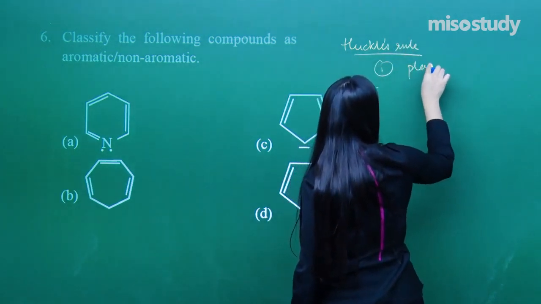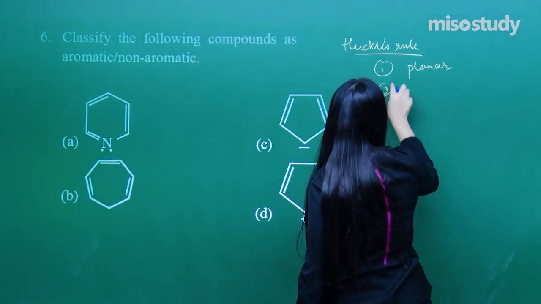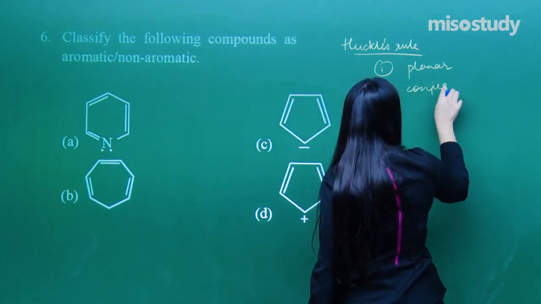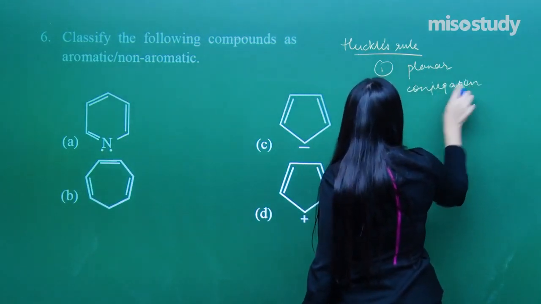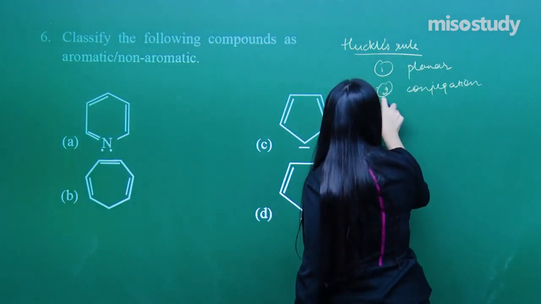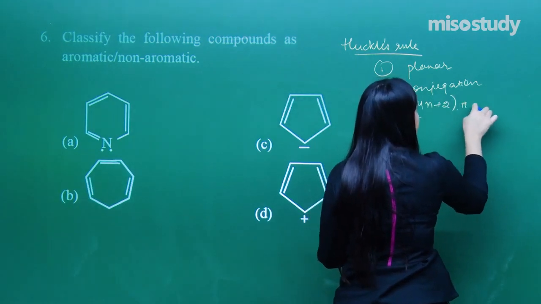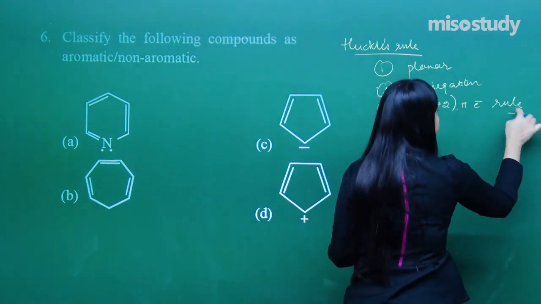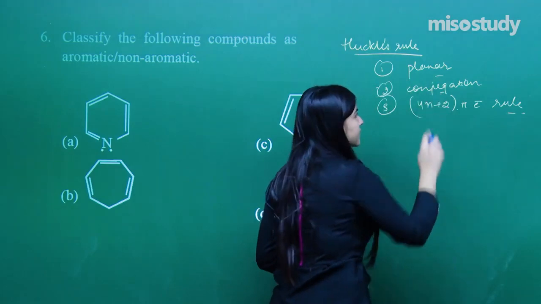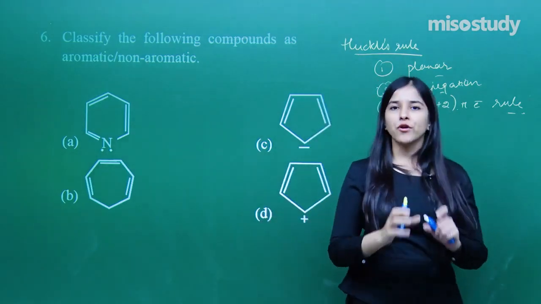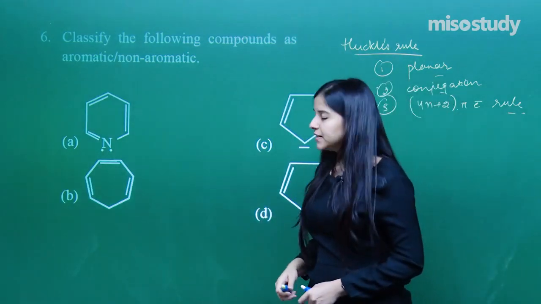The compound should be planar, should have conjugation, and should follow the 4n plus 2 pi electron rule. These are some of the important points of Huckel's rule.